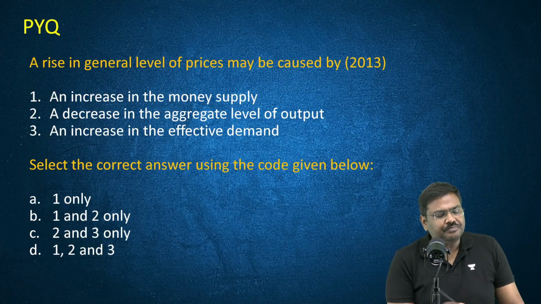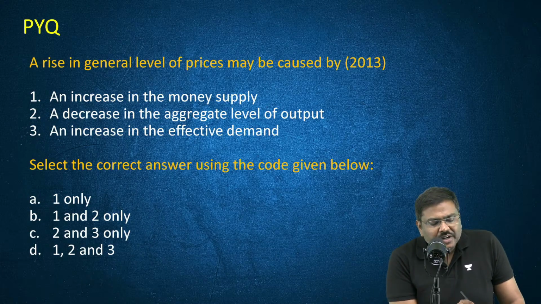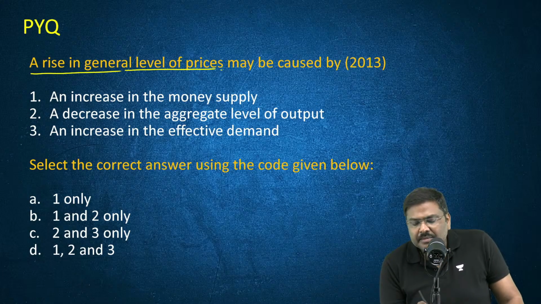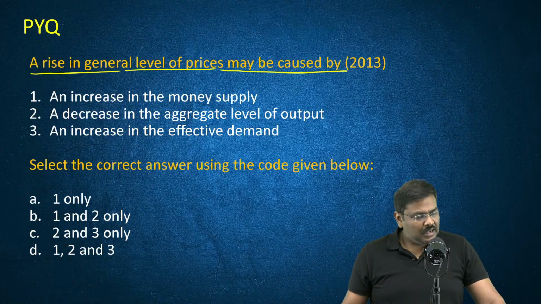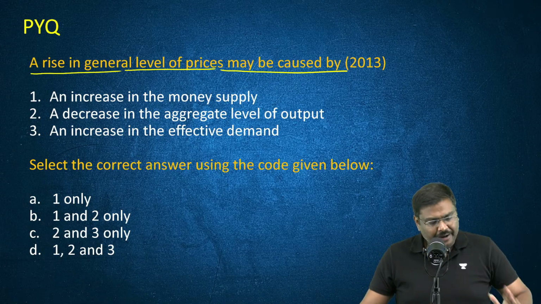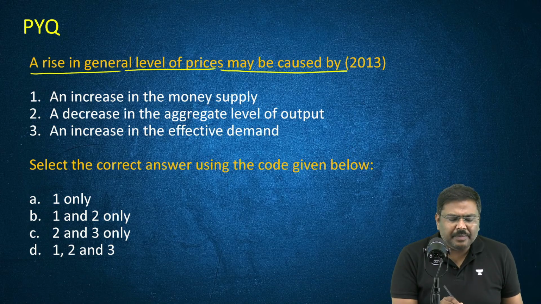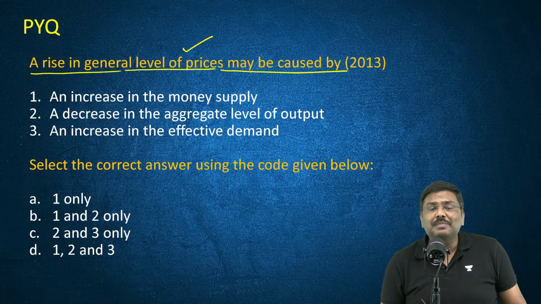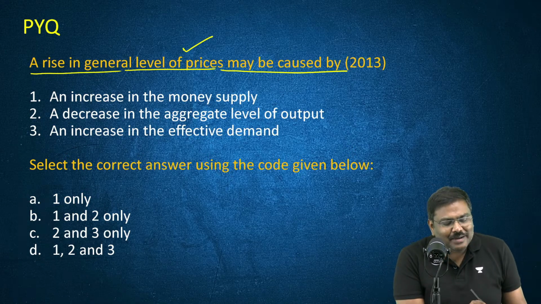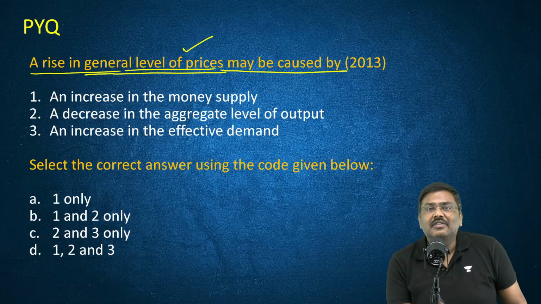Next PYQ. A rise in the general price level of prices may be caused because of an increase in the money supply. You tell me, if money supply increases, can there be a rise in the general level of prices? And again, what is the meaning of rise in the general level of prices?